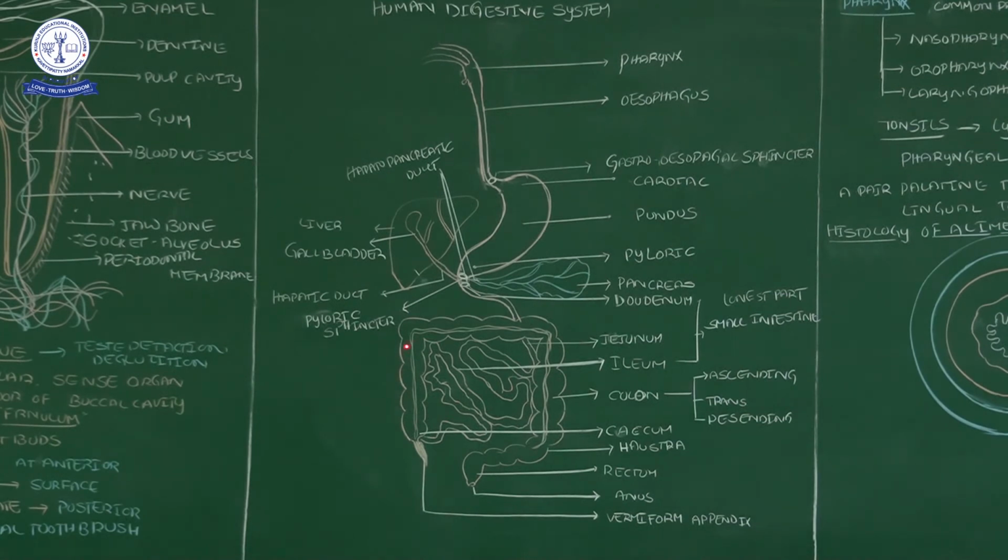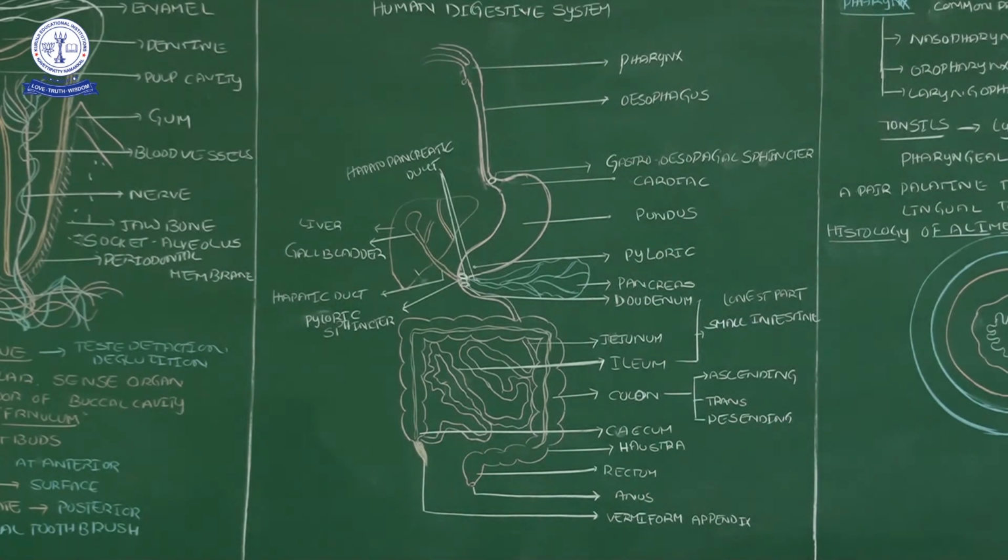Now the large intestine has three major parts: the cecum, the colon, and the rectum. The first part is the cecum, this place, and then this is the colon, and then the last part, a sac-like structure, is the rectum.